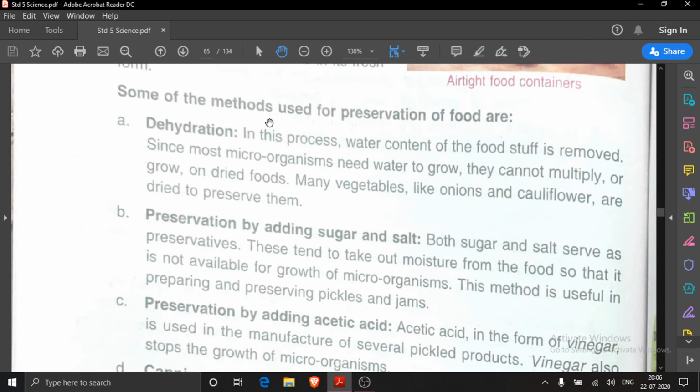You have to explain dehydration. You will write, in this process, water content of the foodstuff is removed. Only this much, a small answer you write. What you will write in dehydration? In this process, water content of the foodstuff is removed.